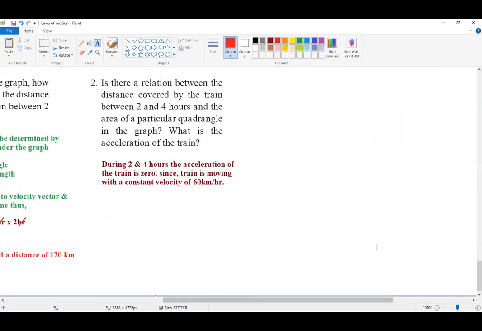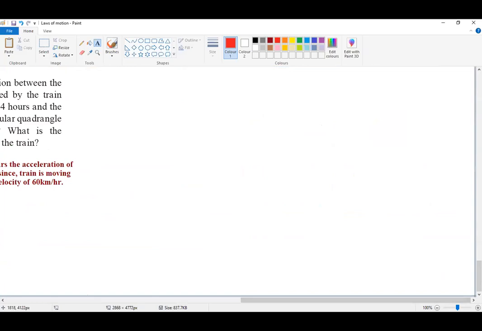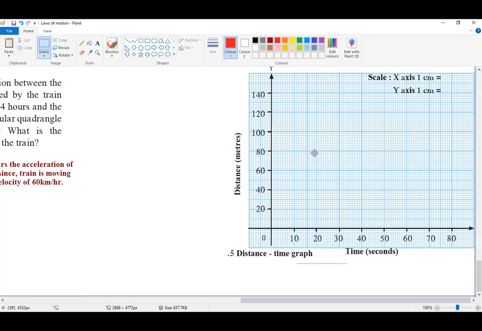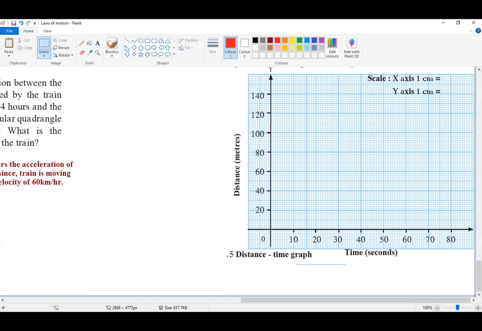So where we can plot that graph here, we can utilize this. Okay, so the next one is distance time graph for uniform motion. The data is given, and we'll try to plot the graph of the given data. So let's go to this graph. Yeah, here we go. The data given is here.